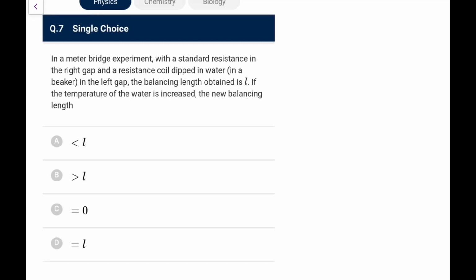Next, in a meter bridge experiment with a standard resistance in the right gap, a resistance coil dipped in water in the left gap, the balancing length is L. If the temperature of the water is increased, what is the new balancing length? If the temperature is increased, the resistance of the coil will increase. Initial length was L. Sorry, it was left and right, so I should write it reverse.